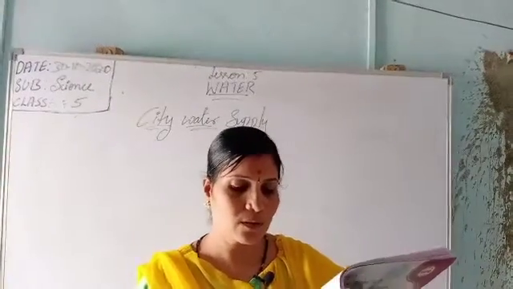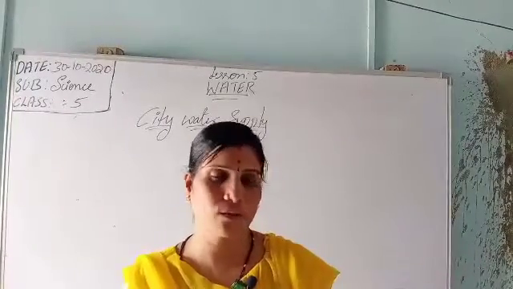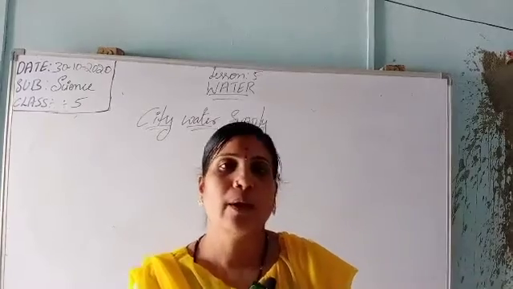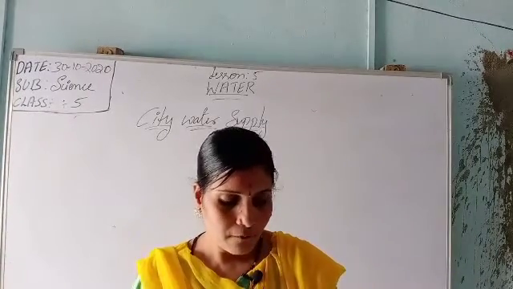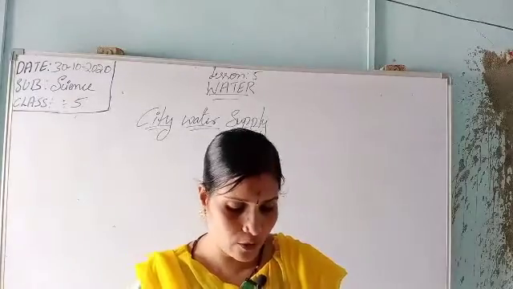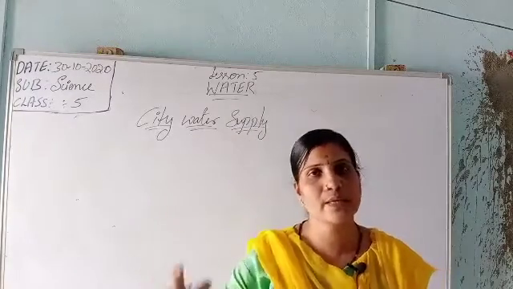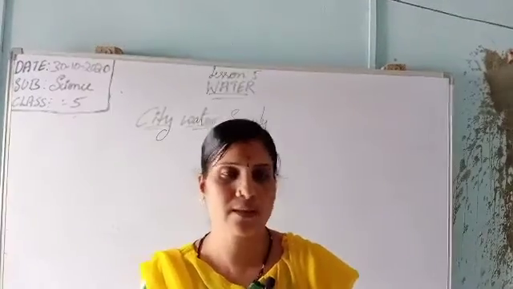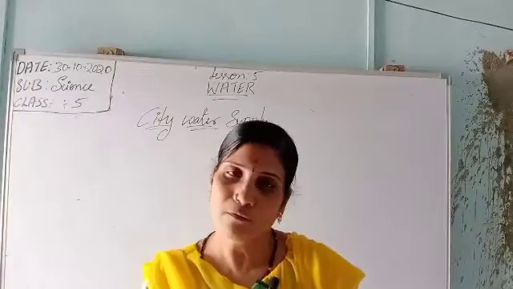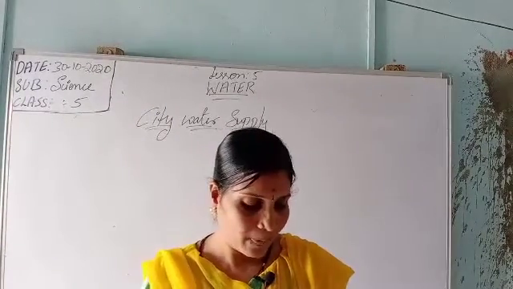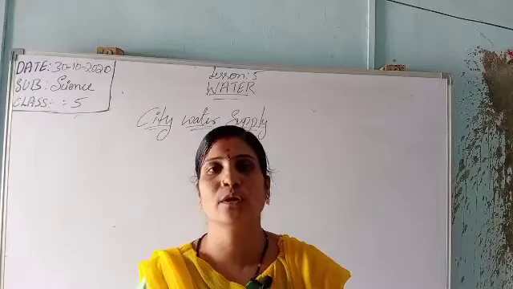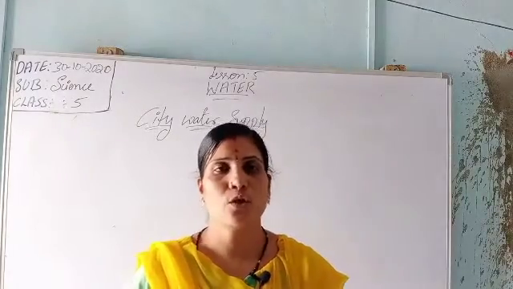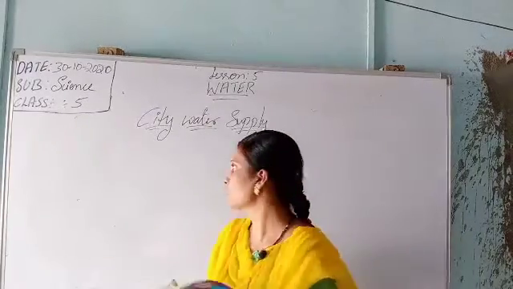Objects float because buoyant force supports their weight. So here he is telling that the buoyant force is supporting the weight, pushing against the object. An object which sinks in water does not get enough support from the buoyant force. This is one example of buoyant force. Which objects float in water? Now we will see which objects will float in the water.